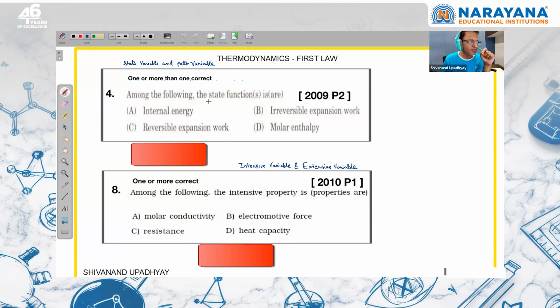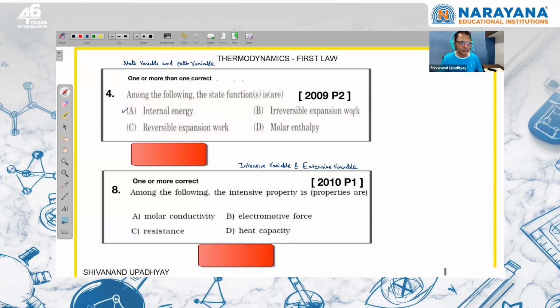A state function is a property of the system. If I talk about myself, I have two hands and two legs, right? And this is along with me at any time, in any position. Similarly, state variables are those variables of the system which are present at any state of the system. Internal energy can be less or more, but it is always there in the system. So internal energy is a state variable.